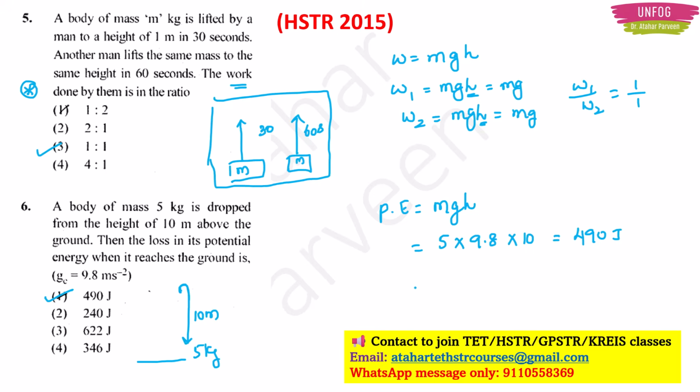You can save more time in calculation by just substituting acceleration due to gravity as 10 meter per second square into 10. If you do, it will be 500 joules. So this 500 joules is near to 490 joules, right? See the options. No one is near to 500 joules. Then also option 1 only will be the correct answer here. So this type you have to understand the problems. You have to practice in such a way that you should be readily able to answer this type of problems. Okay. So here option 1 is the correct answer. Here 490 joules is the correct answer.